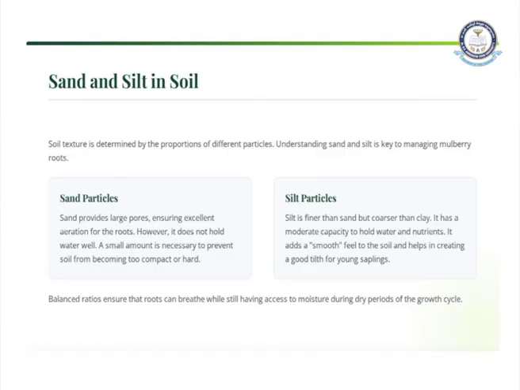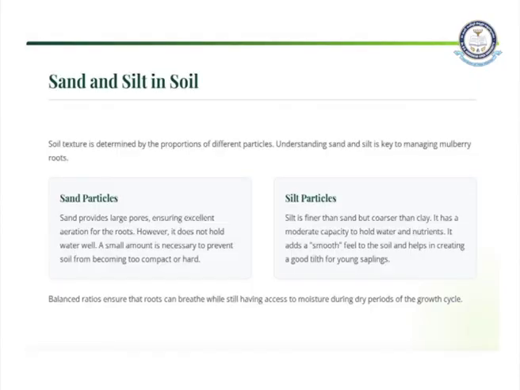As we are taking a red soil, as we pour water in the soil, it might become a clay sometimes, and it will be having a poor drainage system, because of which if we add sand particles to the soil, it has large pores which will be helping in the process of aeration. However, sand does not hold water well. Then a small amount is necessary to prevent soil from becoming too compact, too hard.